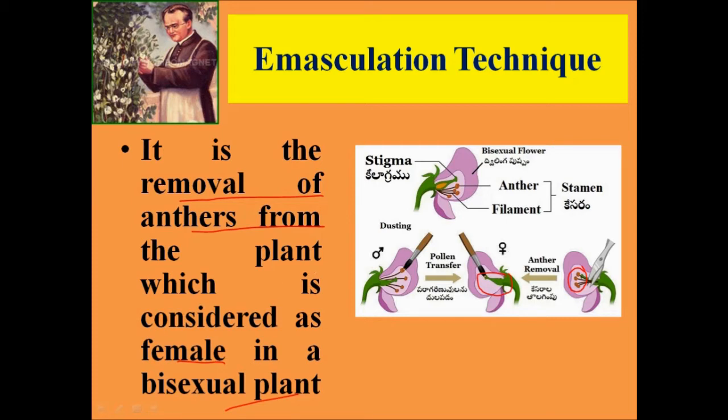Now he took another flower or another plant where the pollen grains were removed from the anthers and transferred to this female plant. Since pollen grains were used from this plant, it was termed as a male plant. Hence, by this process, the pollen grains were transferred from the male plant to a female plant which carried only the gynoecium. This technique is called the emasculation technique, and this was used in all his experiments.